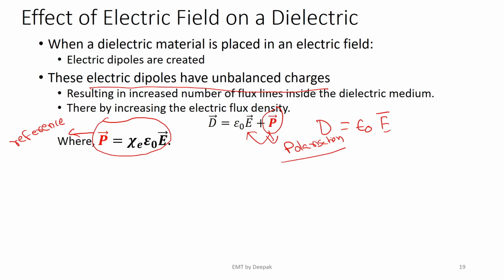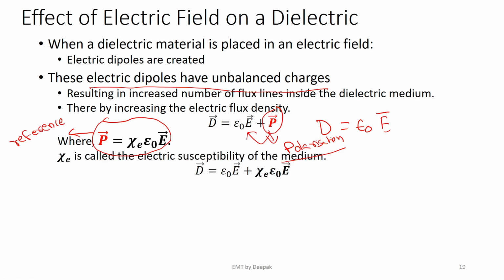So because of electric field inside the dielectric, the electric flux density has been increased, and the amount of increase of electric flux density can also be related to electric field intensity as xi E times epsilon naught. So the electric flux density can be written as epsilon naught times E bar plus xi E times epsilon naught E bar.